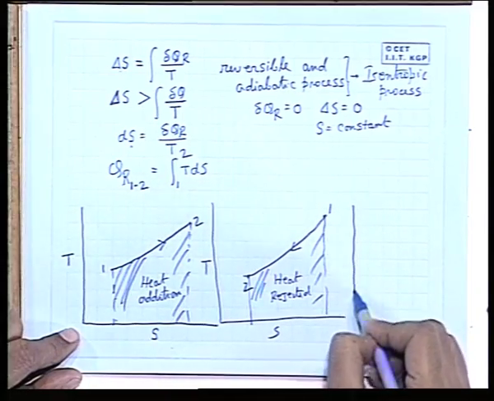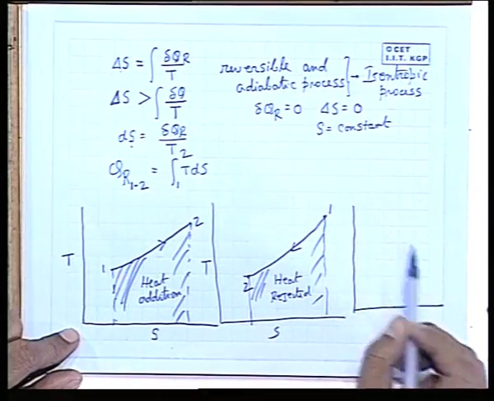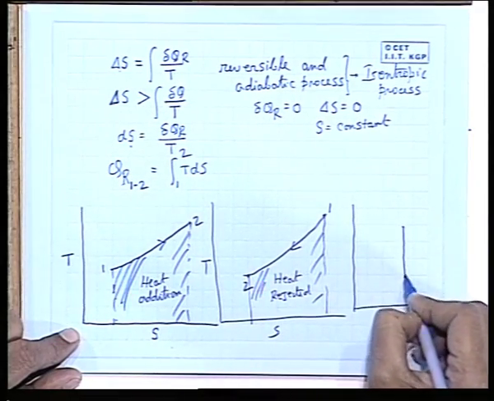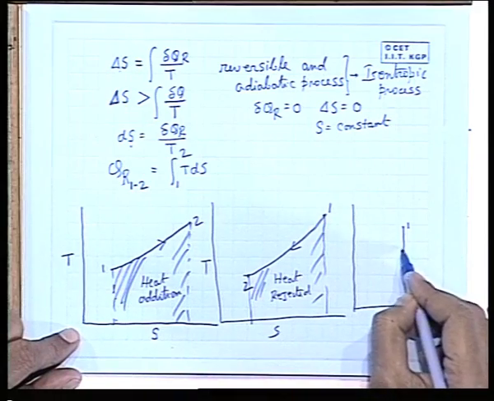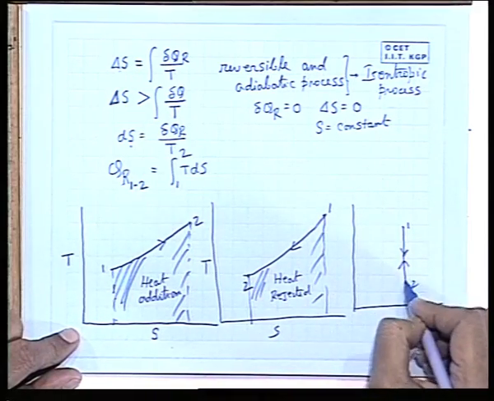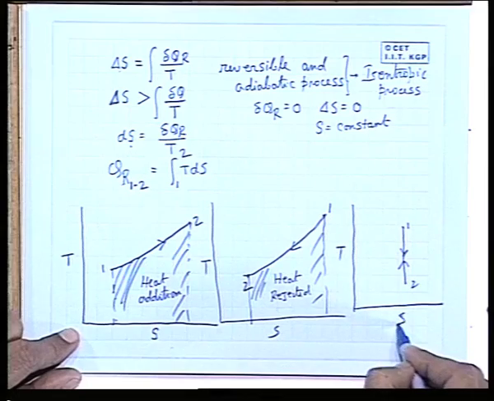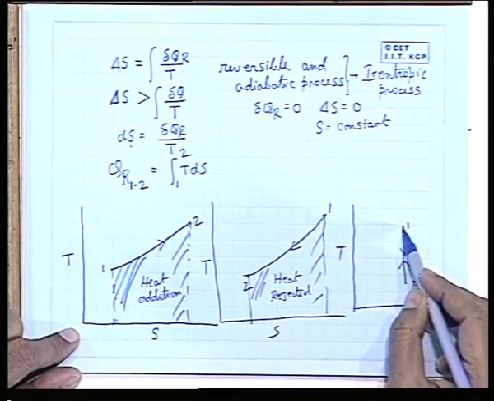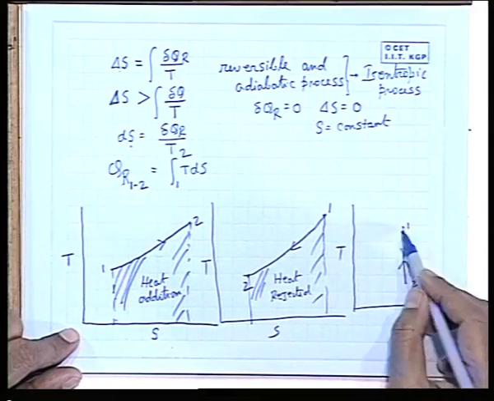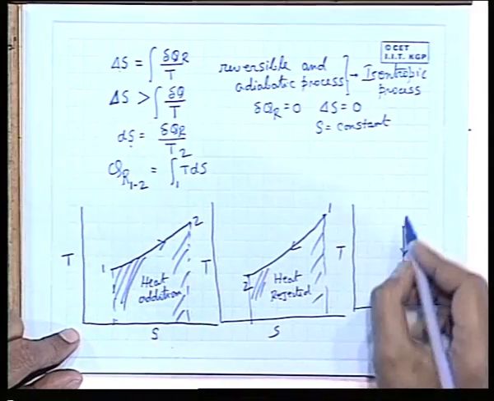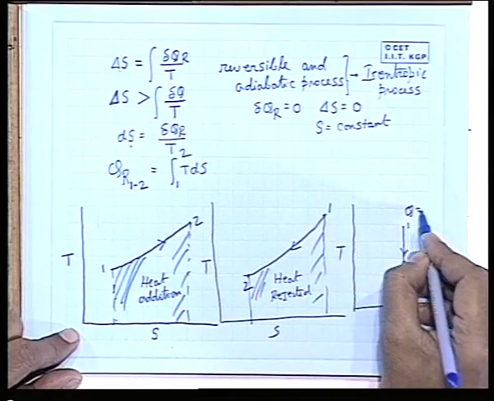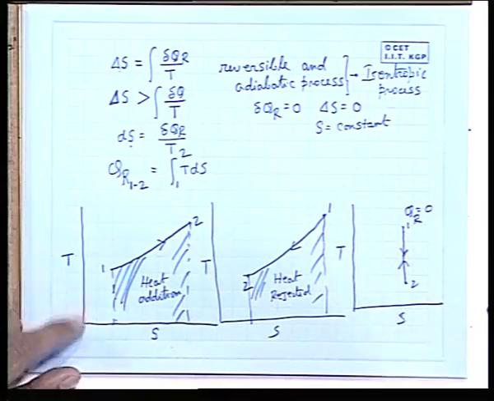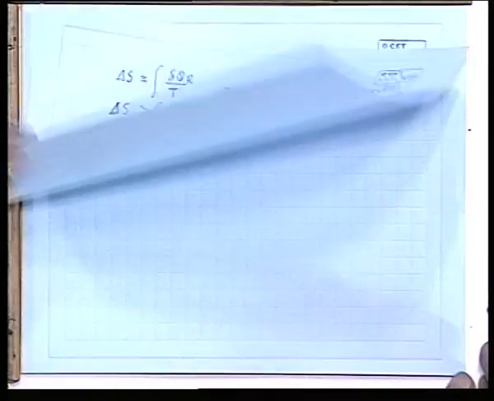And if a reversible process does not interact heat, that means a reversible adiabatic process, we know entropy remains the same. The process will be either an expansion or a compression, 1 to 2 or 2 to 1, where temperature will increase or decrease. This is a isentropic process with no heat transfer, that means Q R is equal to 0. This is the line, and there is no intercepted area on the TS axis. So, these are very simple.